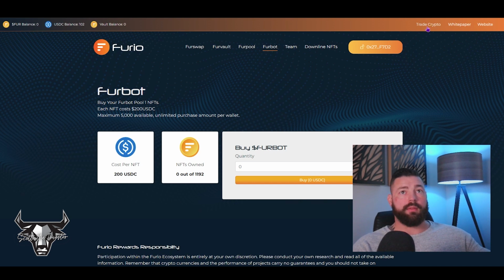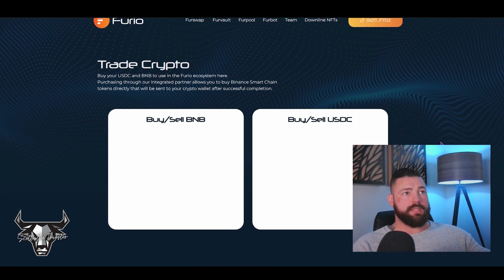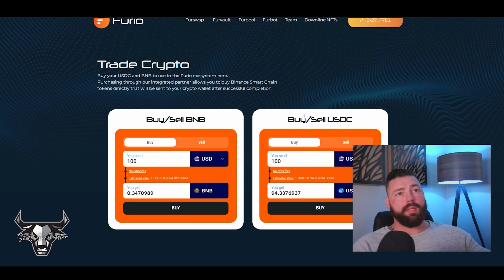So it's got, I think, trade crypto up here. This is going to allow you to buy BNB or USDC through this fiat on-ramp. Now there's some charges here that will take place as far as fees. So the fees may be a little bit expensive. So this might not be the way you want to do it. If you've already got it in your MetaMask wallet, what you'll want to do is jump over to PancakeSwap and make the exchange. Since I already have BNB in my MetaMask wallet, that's what we're going to do.